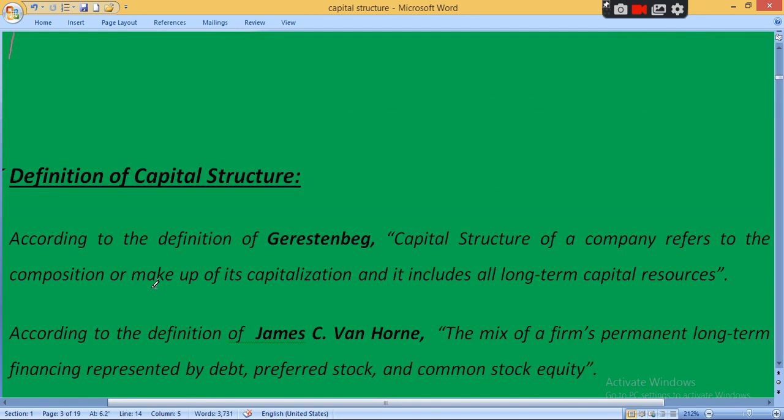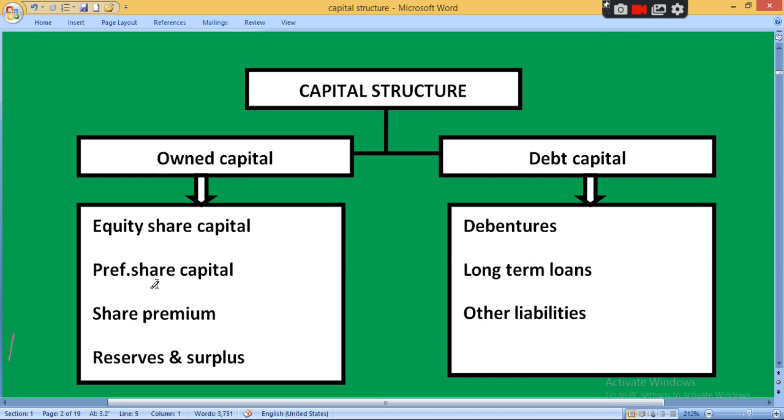Clear? So I again repeat, what do you mean by capital structure? Capital structure means mixes of own capital plus debt capital, mixes or combination of owners fund plus borrowed fund. Clear? Owners fund include equity, preference, reserves and surplus, share premium. Debt include debenture, loan, bond. Clear? So you should design your capital structure in such a way that will be maximize the return and minimize the risk. Clear? So we have to complete second question today, that is factor affecting capital structure, and you have to compulsory prepare this question.